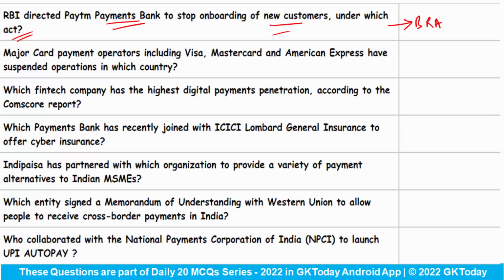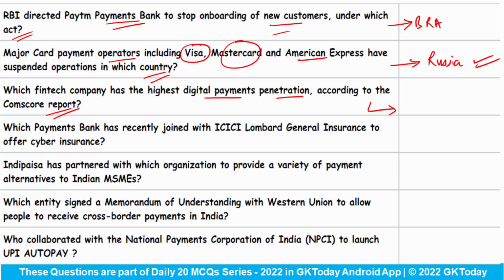Major card payment operators including Visa, MasterCard and American Express have suspended operations in which country? These payment operators have suspended their operations in Russia, obviously because of its invasion of Ukraine. Which fintech company has the highest digital payments penetration according to the ComScore report? As per this report, the highest digital payment penetration has been achieved by the fintech company Paytm.